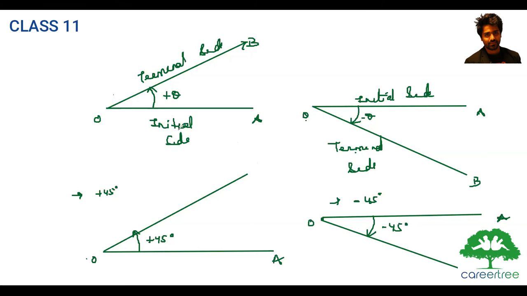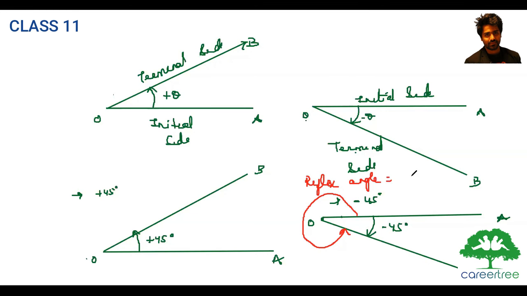Is it clear? Yes. Now one more thing: if you try to measure this angle in the anti-clockwise direction, the anti-clockwise direction will be something like this, which will be a reflex angle, correct?